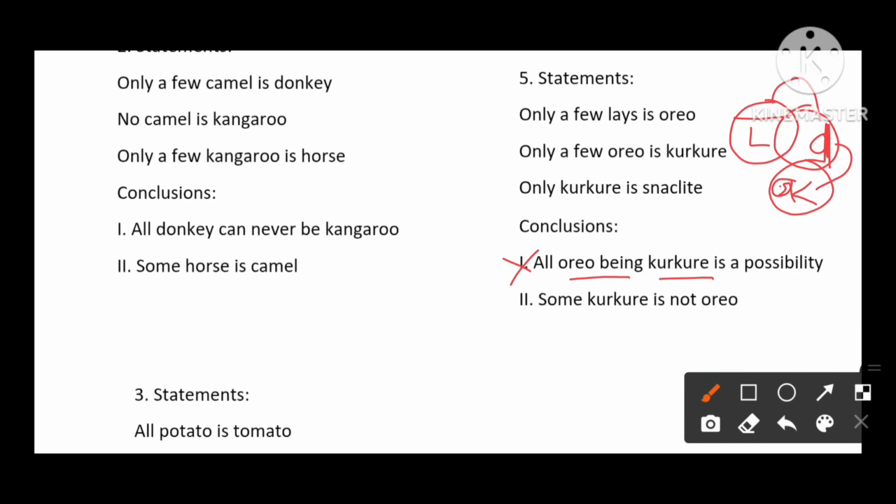Second conclusion, here we see not. So what we check is whether all Kurkure can be Oreo. All Kurkure can be placed inside Oreo. It is not possible because here Snacklet is sharing only with Kurkure. So all Kurkure placed inside Oreo is not possible. So the all case fails, which means the some-not case will be true.